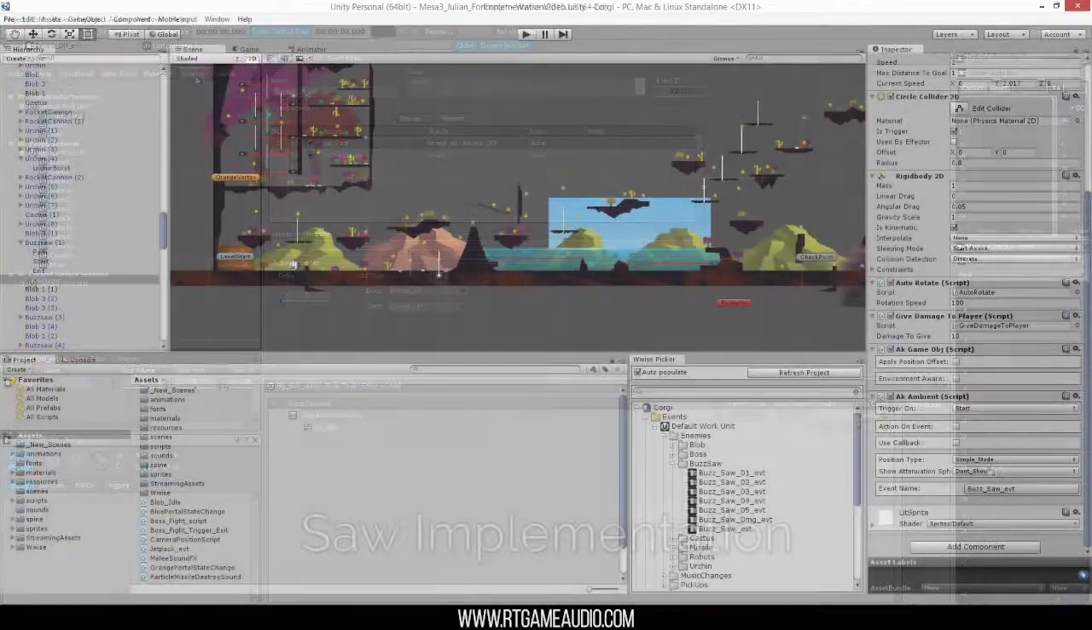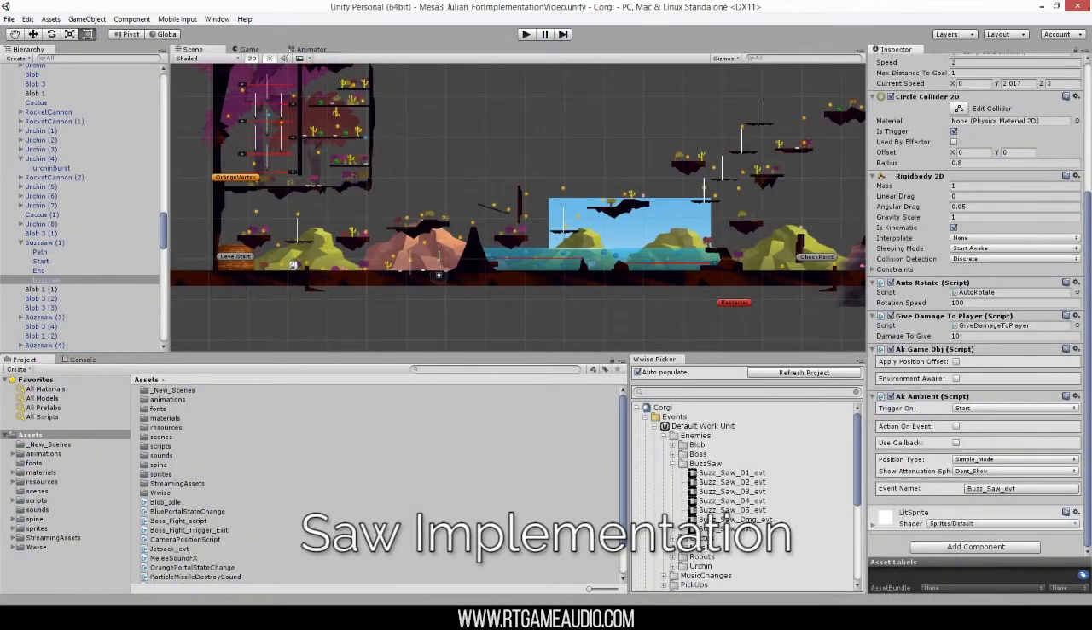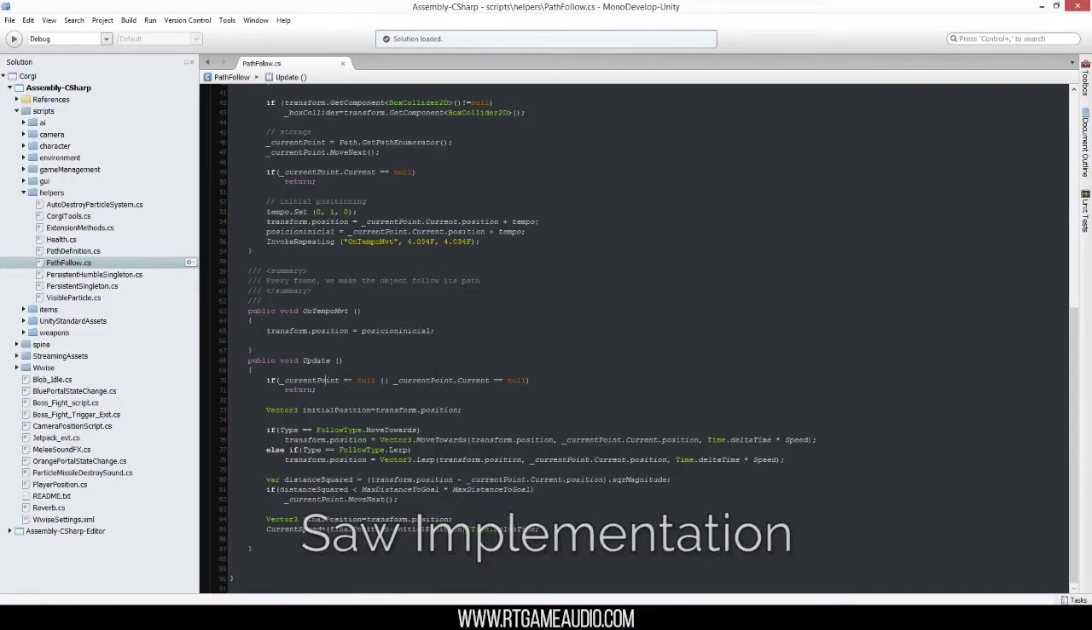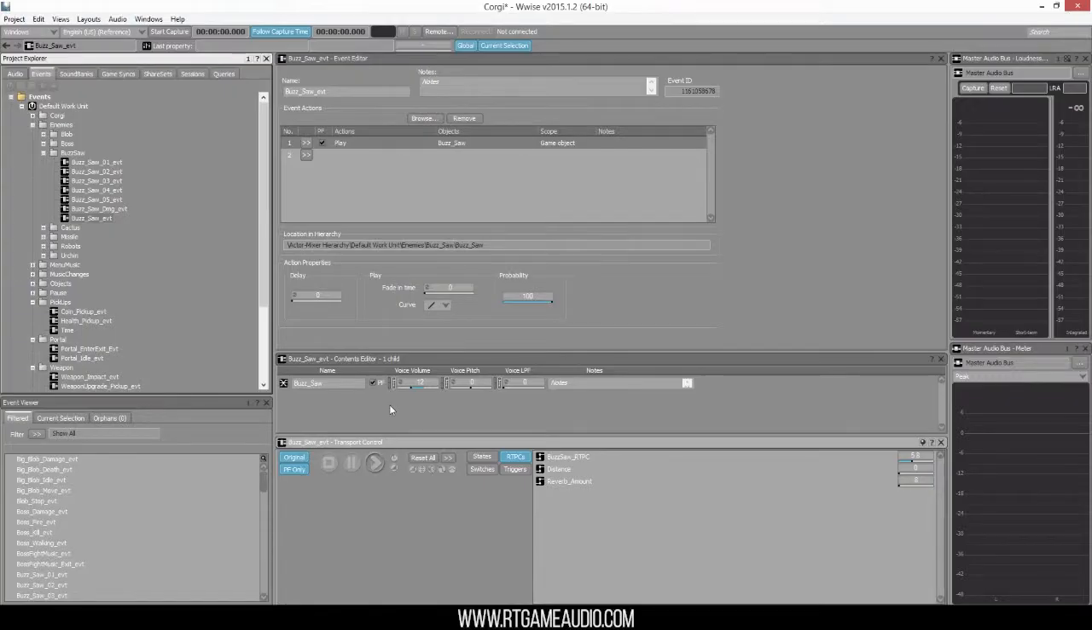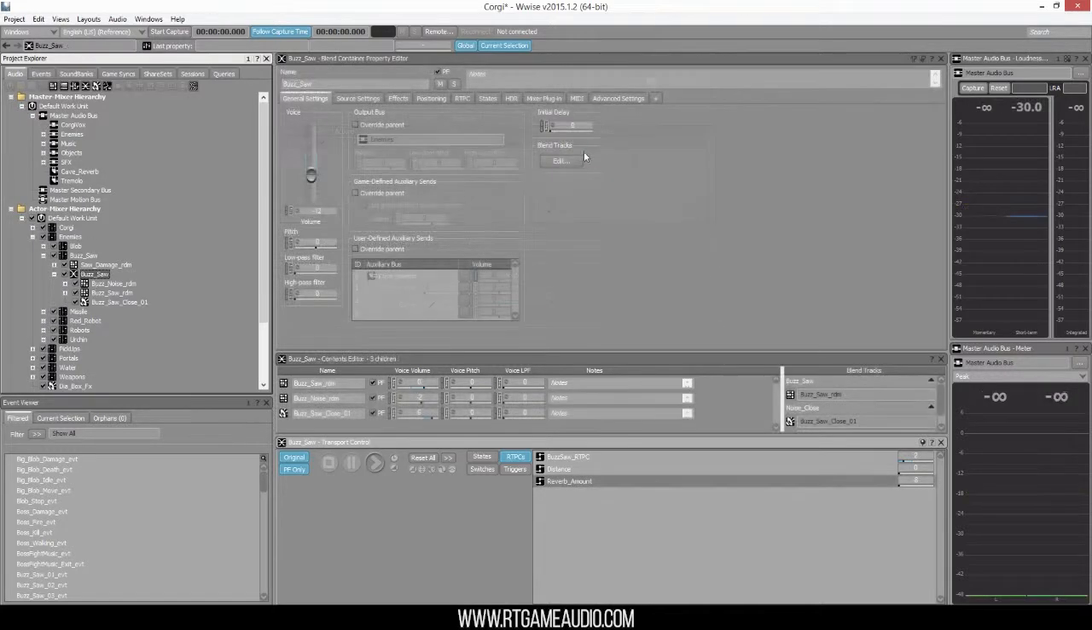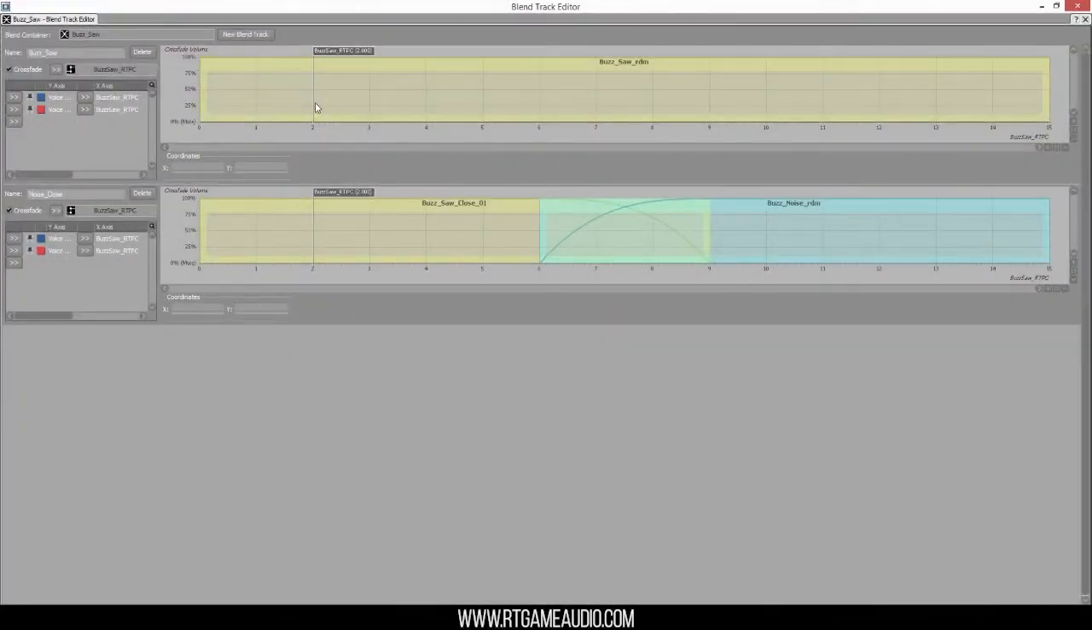The saws were implemented as ambient sounds in Unity. To keep them visually in sync, we use a function that resets the position of the saw every 4 seconds. On WWISE, we used a blend container and a RTPC to change the saw sound effect depending on the distance between the player and the saw.